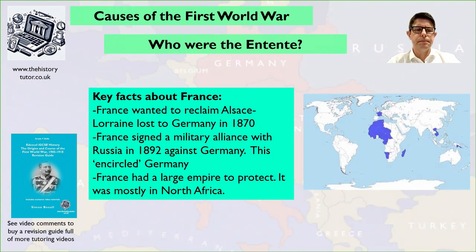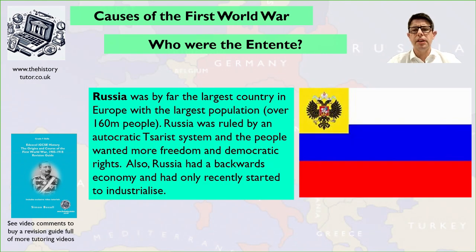people's empires. And finally, we have Russia, which was by far the largest country in Europe, and possibly the largest in the world, with a large population of over 160 million people. Russia was ruled by an autocratic Tsarist system, and the people wanted more freedom and democratic rights. Also, Russia had a backward economy and had only recently started to industrialise, so politically and economically it was a bit weaker than Britain and France, and possibly more unstable.